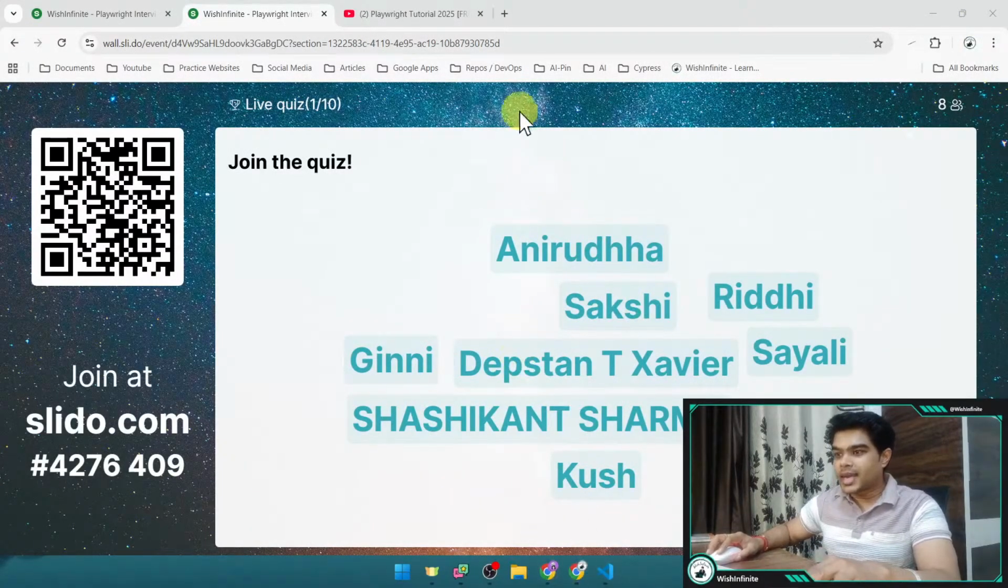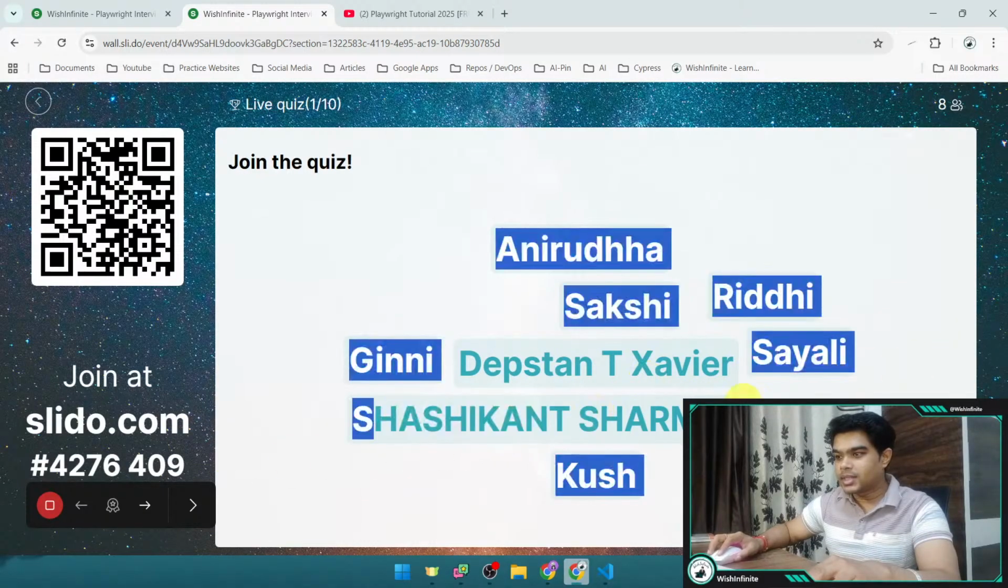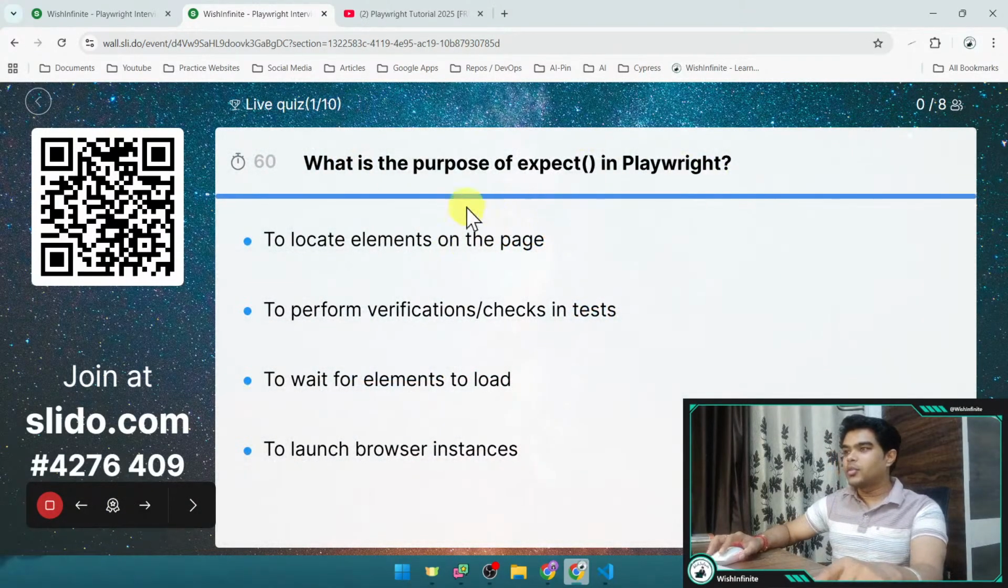Okay, so let's start with the quiz. We have multiple people who have already joined: Anirudh, Sakshi, Riddhi, Ginny, Departan, T. Javier, and then Saili, Shashikant Sharma, and Push. Let's start with the quiz. For each question you will have 1 minute, and within that you need to give the correct answer. People who give the correct answer in the shortest time will be at the top of the leaderboard. I will be showing the leaderboard in between. Okay, so let's start with the first question.